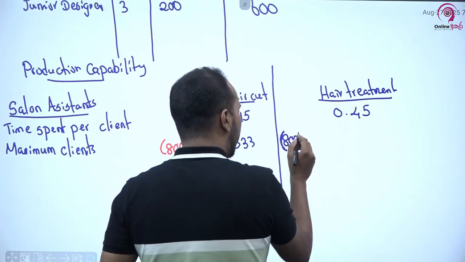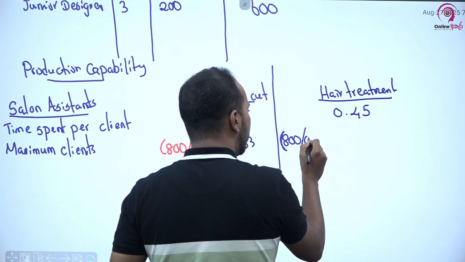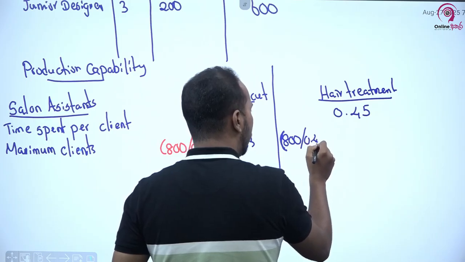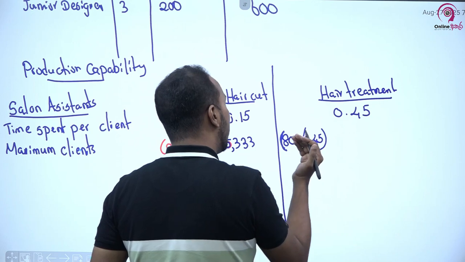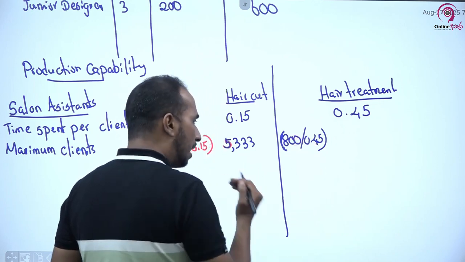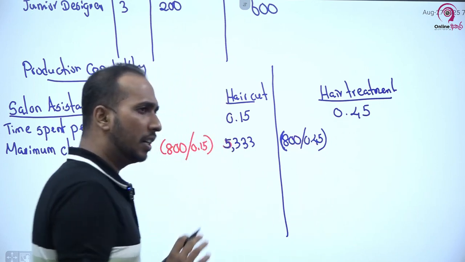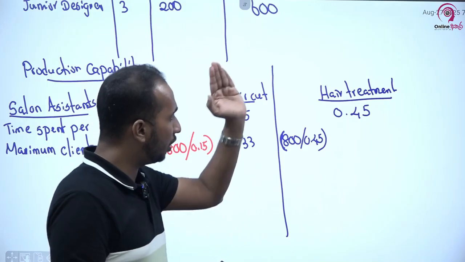In case of hair treatment, our salon assistant is sacrificing 0.45 hours. Then how many clients can salon assistants cater during a given month, assuming that they are treating only hair treatment?